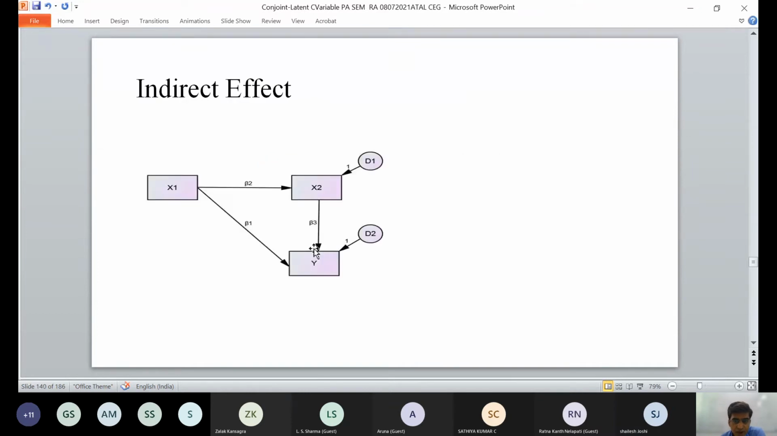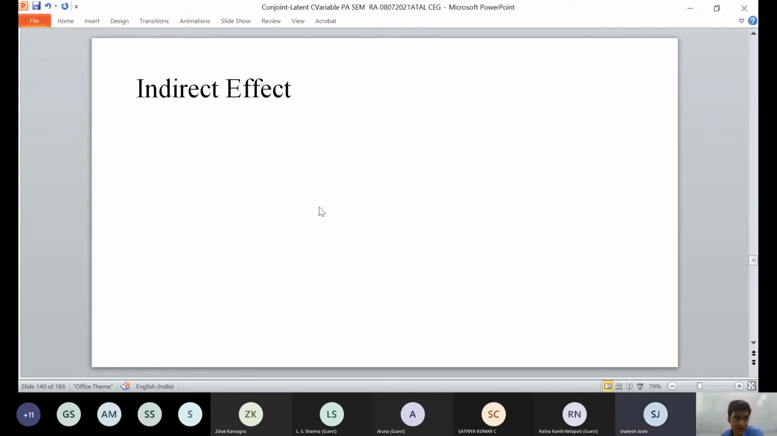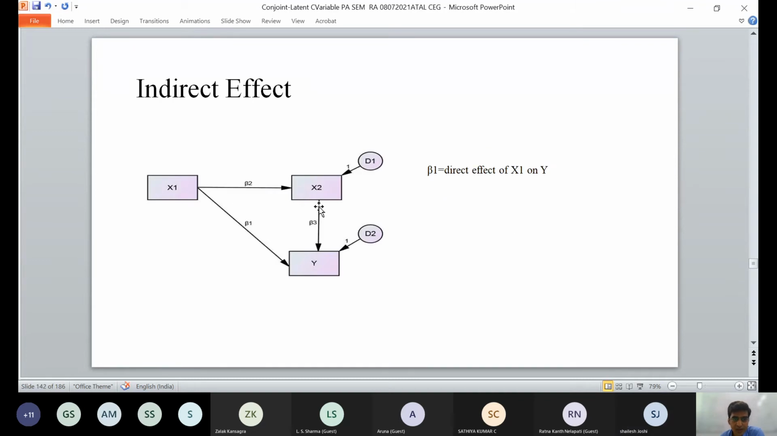Now if you want to see the indirect effect, X1 has a direct effect, or X1 has an indirect effect through X2 as well. So you have beta 1, beta 2, beta 3. That is direct effect, indirect effect. Beta 1 is the direct effect of X1 on Y. Beta 2 is the direct effect of X1 on X2. And beta 3 is the direct effect of X2 on Y. But beta 2 into beta 3, that is the indirect effect of X1 on Y.